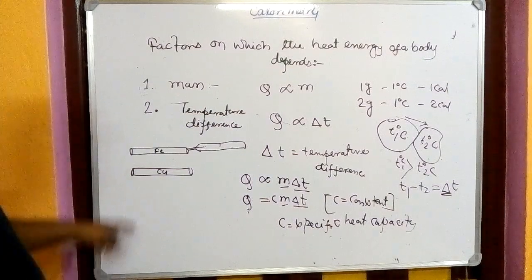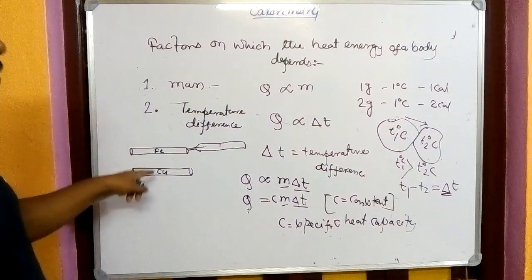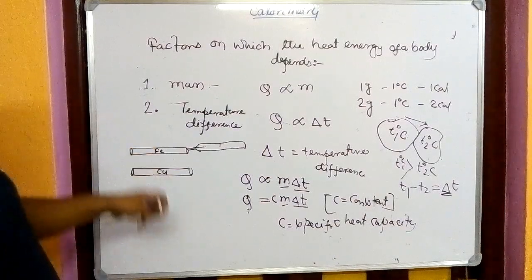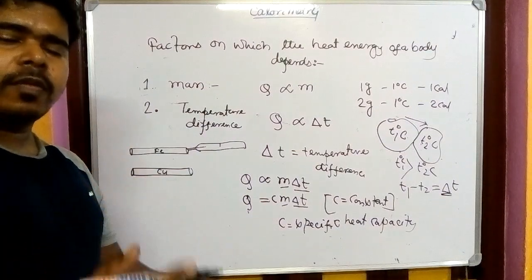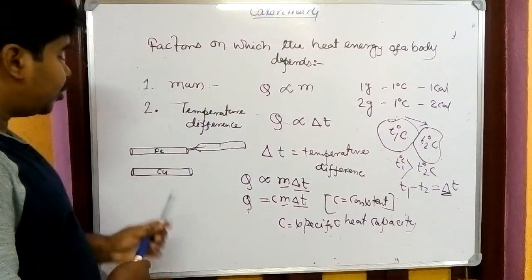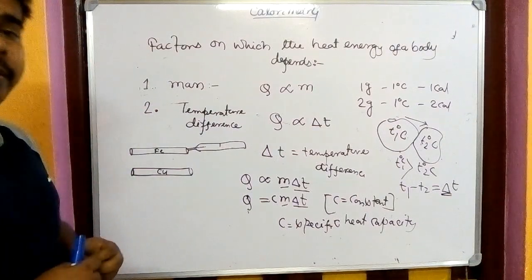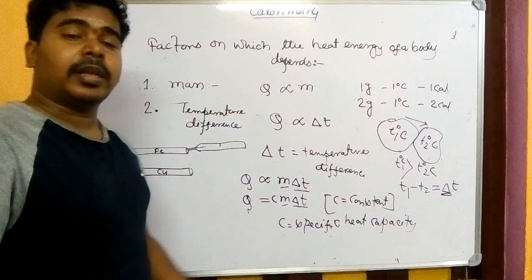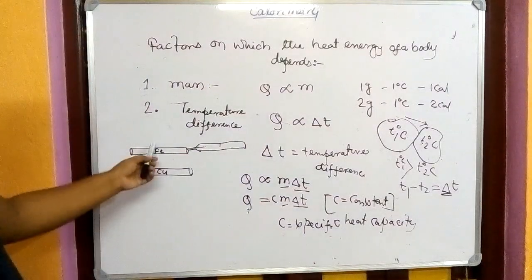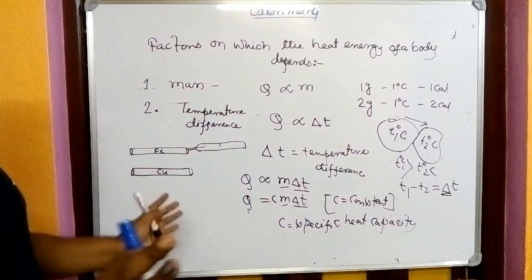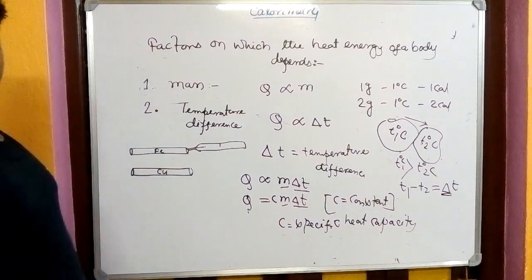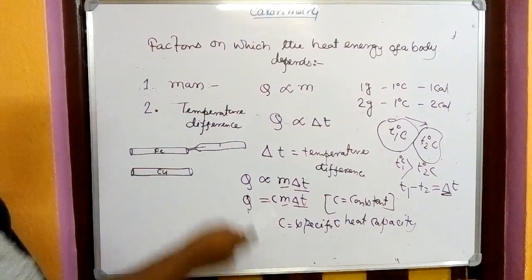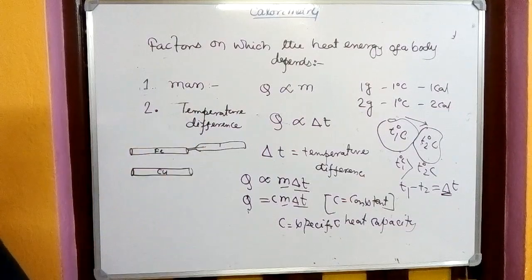That means there is some internal property of these rods on which the heat absorption depends. This internal property depends on the molecular formation, the structure by which it is made, and that is related to the specific heat capacity. So the specific heat capacity of any material is different. It depends on its structure. You will learn more on specific heat a little later. So that is all about the factors on which heat energy depends.